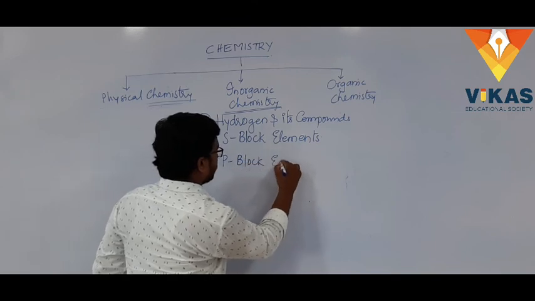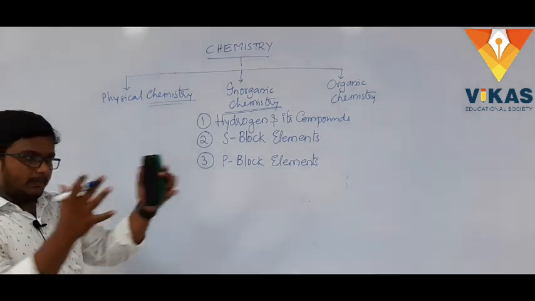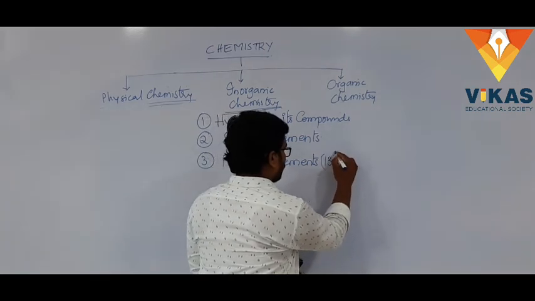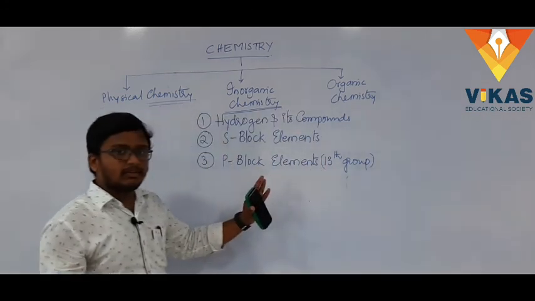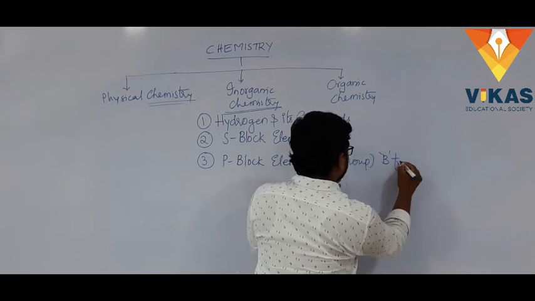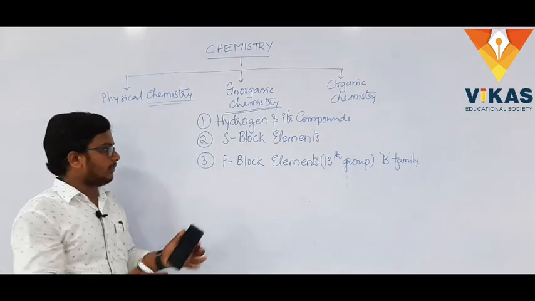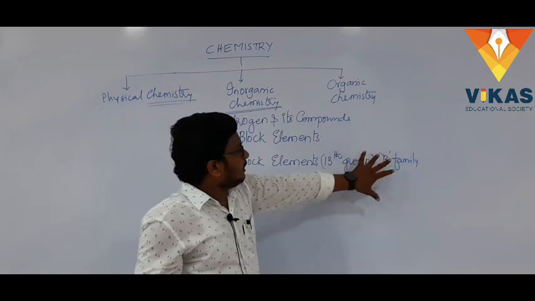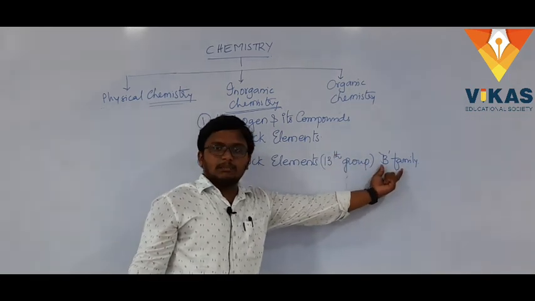P block elements. We will not be covering the whole P block, but only the 13th group. It starts with boron, so this group is called the boron family. It starts with boron, aluminium and so on. We will be studying this whole chapter based on the boron family.